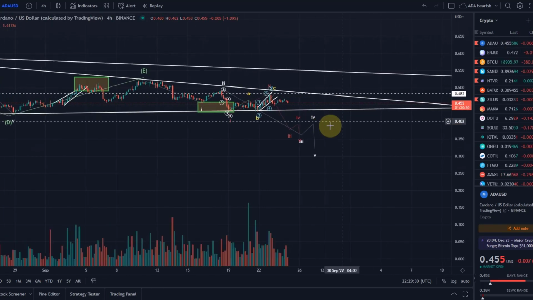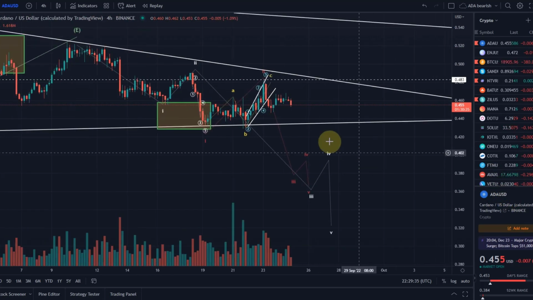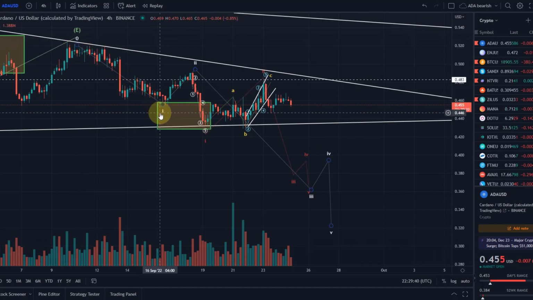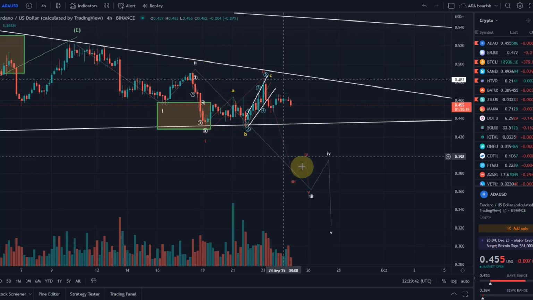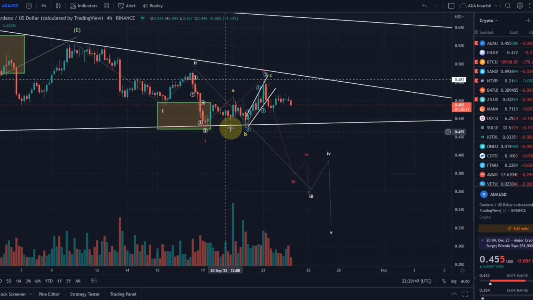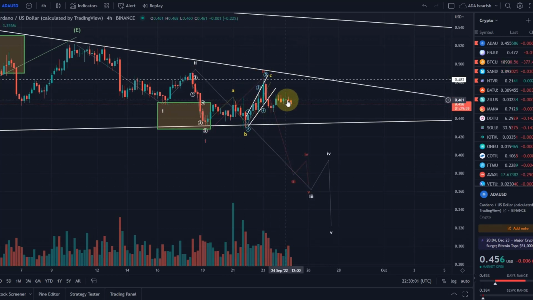In the short term here, we can still assume that from the wave E high, we formed our wave 1 down, formed our wave 2 up. We're now in this wave 3 in white, which is a 5-wave move in itself. And we could argue that in that 5-wave move, we've already seen a wave 1, here wave 2. I think we retraced pretty much to the 78.6% Fib level, and that we're now in the wave 3 of 3. And within that wave 3 of 3, we've done the first 1-2 setup. So that's absolutely possible here now.